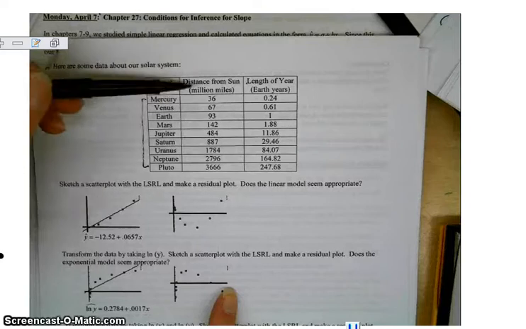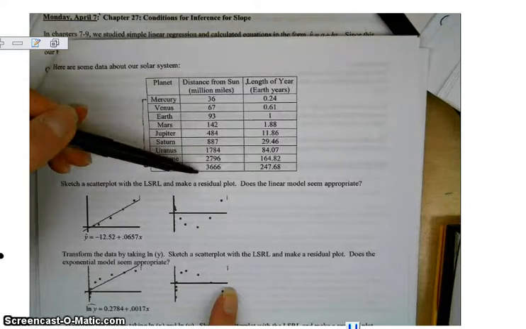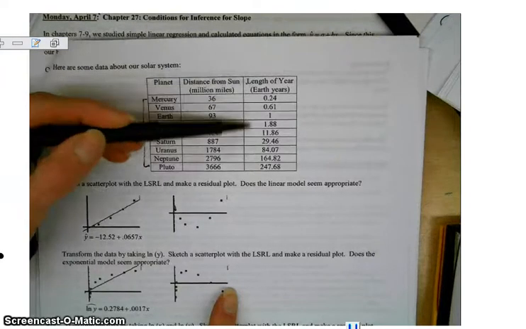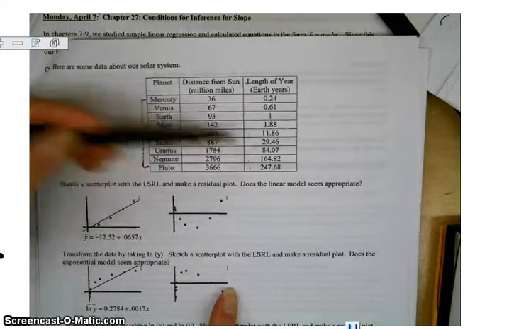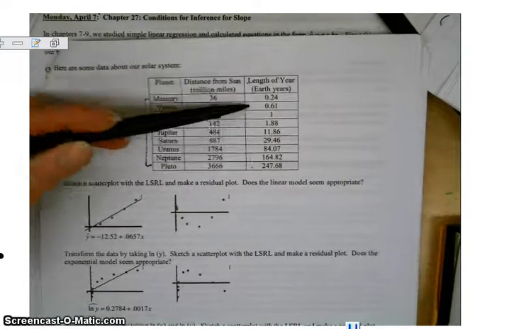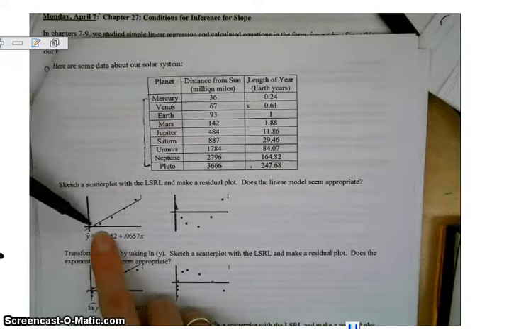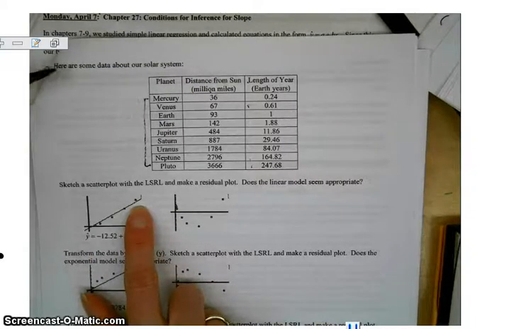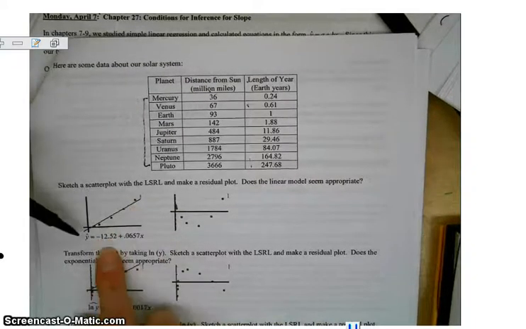So we're just looking at how far away they are from the sun and the length of their year. So we do a linear regression with just entering this in list 1 and this in list 2, and we get this nice little scatter plot, okay? And there's our linear regression.